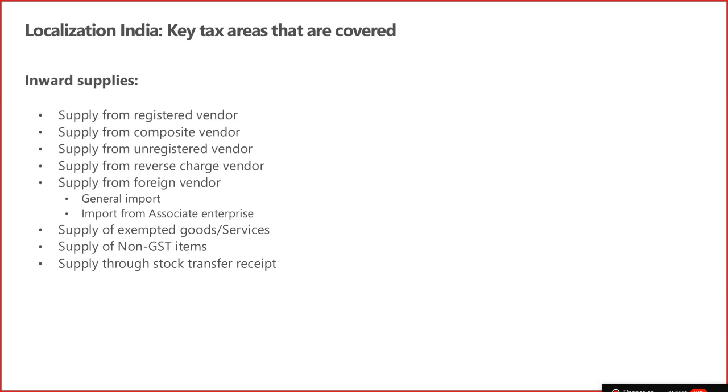You have seen that. And in the settlement process, you can add one more column, the GTA column, in the rate setup, which will enable you to calculate the different tax rate. Even if the GTA vendor is an unregistered vendor, you have to calculate the tax, and that is possible through a configuration. Then exempted supply of goods and services, non-GST supply, and supply through a stock transfer receipt are all provided in the application. So on the outward side and on the inward side, we are covering almost all types of scenarios.